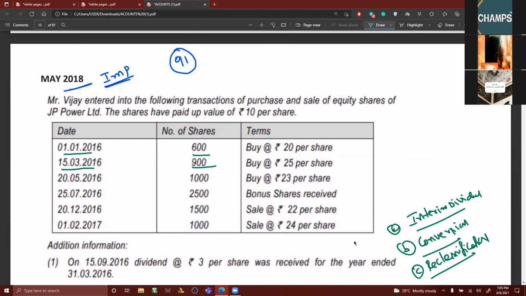It's only explaining these few things. If anybody wishes to try, you can try. The year also has been given, but if you got any doubt, I'll discuss it. So basically tomorrow my aim is to explain interim dividend, conversion and reclassification. With that, this chapter can be wound up tomorrow, and then I'll be starting single entry. If anybody is having doubts, you can ask me.